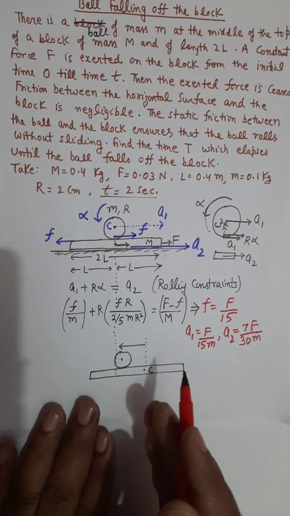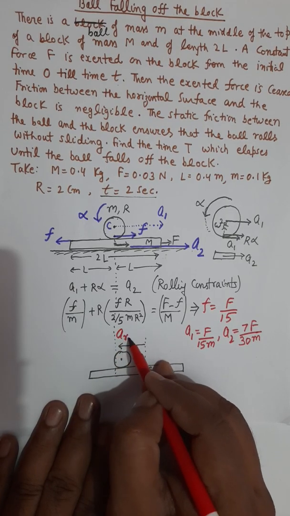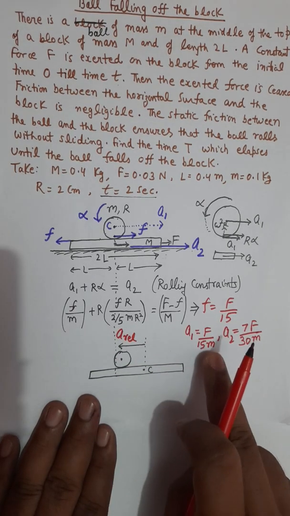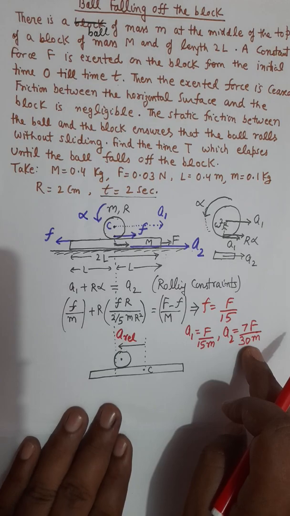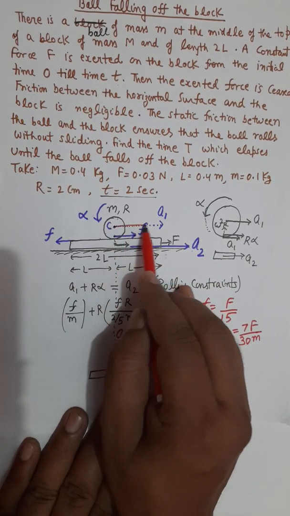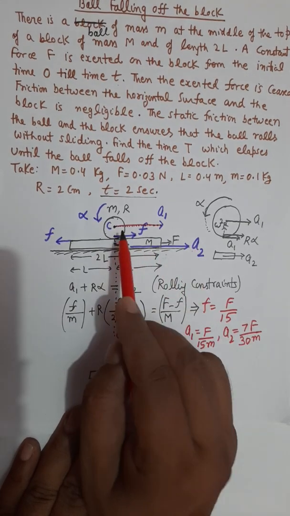And you can find the relative acceleration of this ball. So A relative of this ball will be the subtraction of these two values. Center of ball is moving with A1, center of platform is moving with A2.